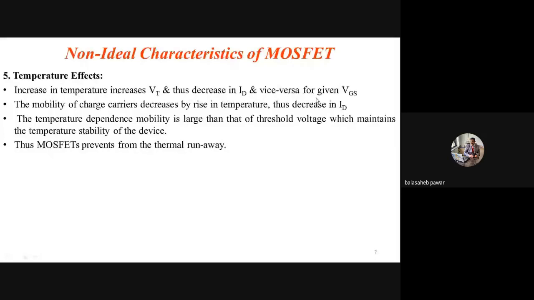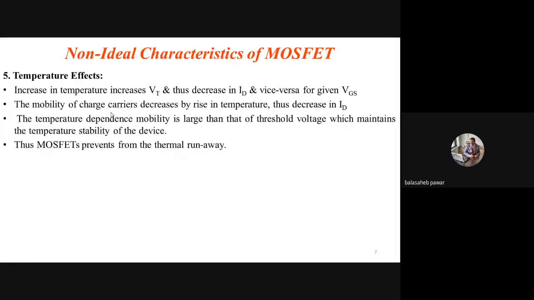Okay. Now again, one more thing: the mobility of charge carriers decreases with a rise in temperature. Do you know about this mobility of charge carriers? In our language we can say it is the speed of the charge carriers.